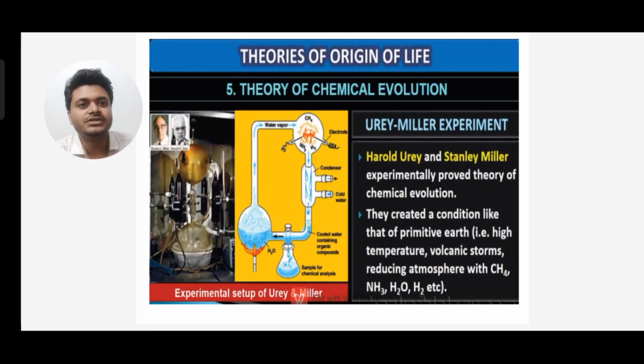In the theory of chemical evolution, there is an experiment given by Urey and Miller, very important. You can see the picture of the experiment. Harold Urey and Stanley Miller experimentally proved the theory of chemical evolution. They created conditions like those of primitive Earth, that is high temperature, volcanic storms, and a reducing atmosphere with methane, ammonia, water and hydrogen.